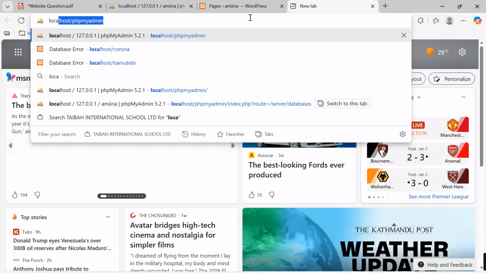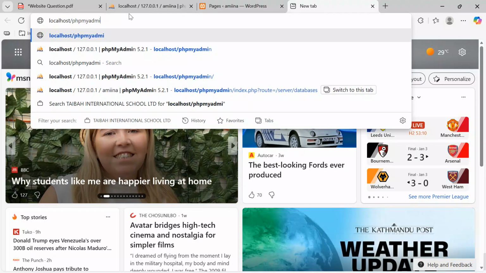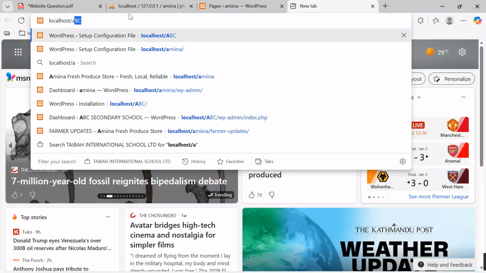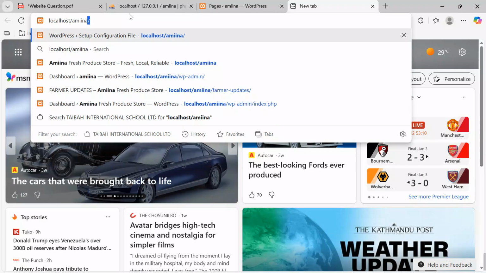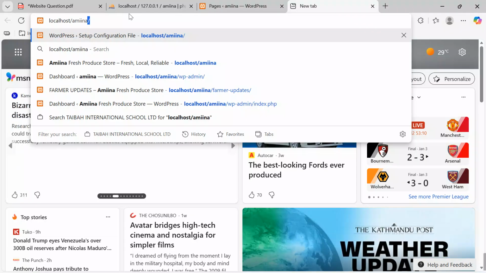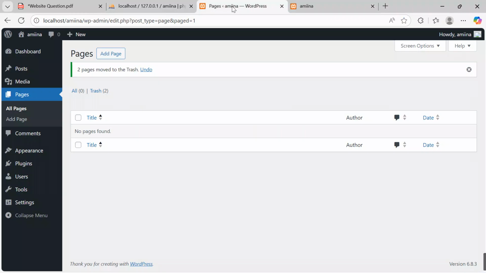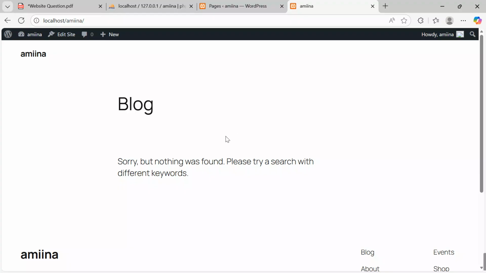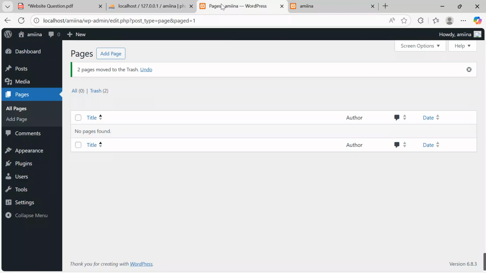I'll come over here, I say localhost. If you want to see how the design is taking shape, I'll come and access my website over here. I say localhost/Amina, which is the project name. Hit the enter button over there. As it is loading, let's see. Oh, this is what we have. It says sorry, but nothing was found. Please try a search with different keywords. Okay, it's all right. That's what we have because we haven't designed anything there.